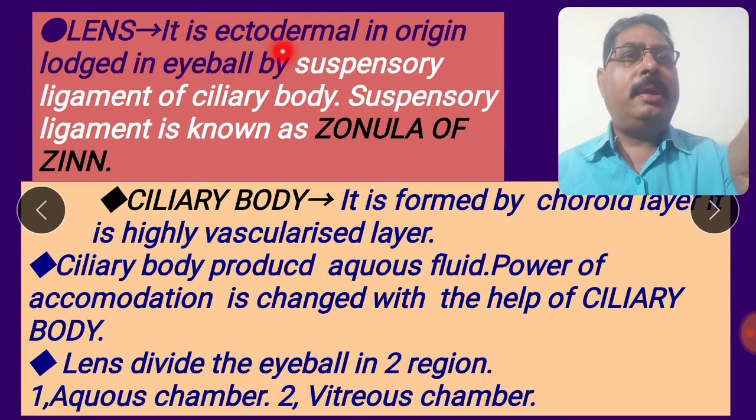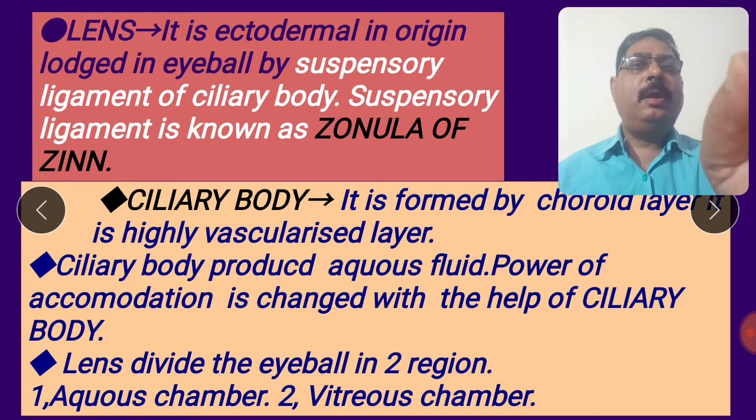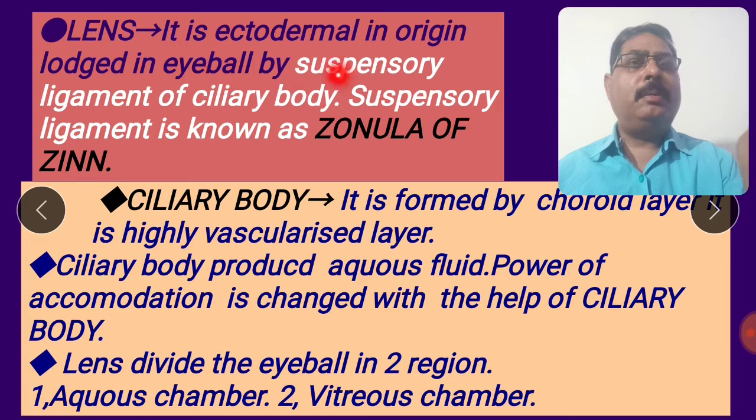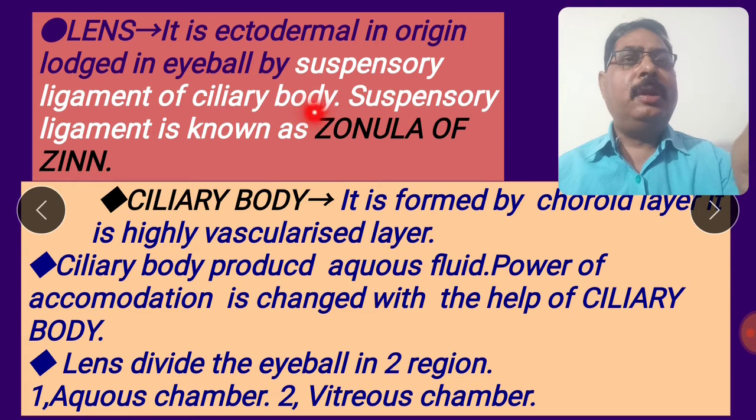The lens is ectodermal in origin. The lens is held in the eyeball by the suspensory ligament of the ciliary body, which keeps the lens in the correct position. This is the function of the suspensory ligament. The suspensory ligament is also known by a second name, the zonula of Zinn. This is the most important term: zonula of Zinn.